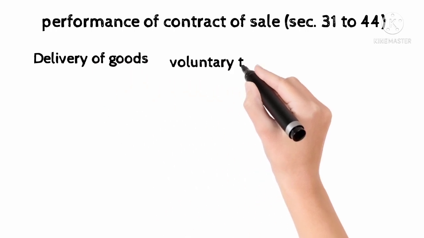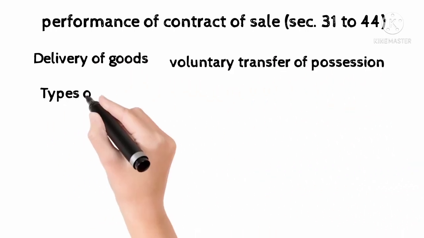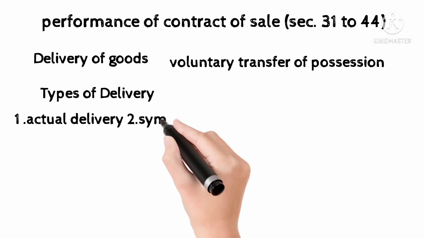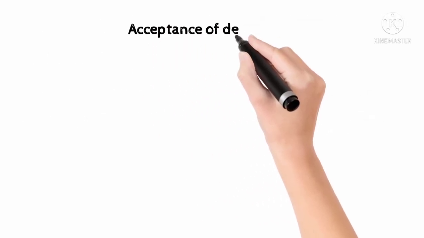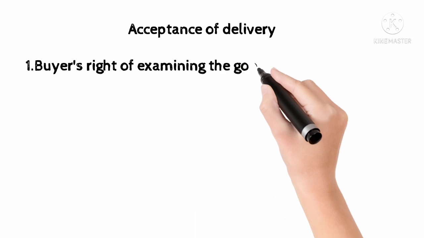Performance of the contract of sale. Delivery of the goods. Delivery means voluntary transfer of possession from one person to another. There are three types of delivery. Actual delivery means physical delivery. Goods are actually handed over by the seller to the buyer. Symbolic delivery means handing over the keys of the godown or car or bike. Constructive delivery is where the goods at the time of sale are in the possession of a third person.